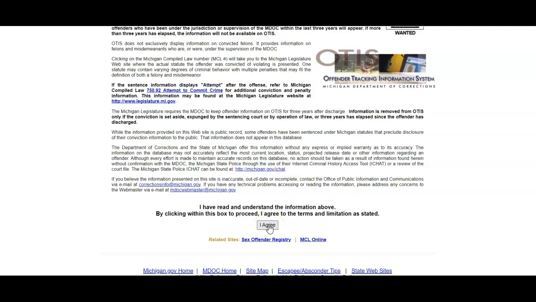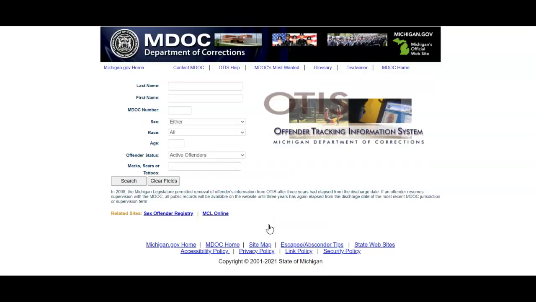Now, obviously, one of the things that you have to keep in mind with any of these kinds of searches is that you don't want to use the information for any kind of harassment purpose. There's a specific statute for that. The only way they're able to offer this information is if it's not abused. So don't fall afoul of the law yourself using this info for something that would be committing a crime itself. And you also don't want to use this information for any kind of legal decisions such as housing, employment, or credit decisions. There may be others as well. I'm not a lawyer, but please make sure you use this information wisely and appropriately.